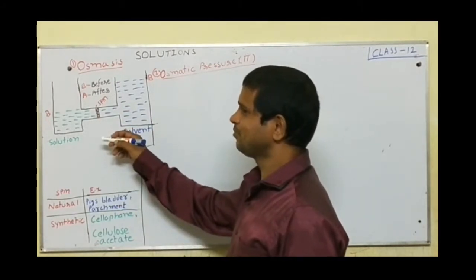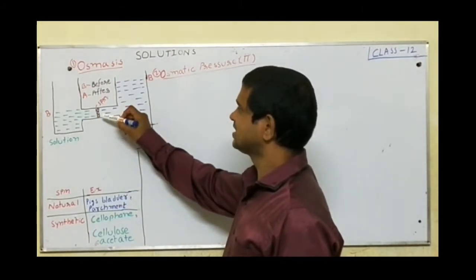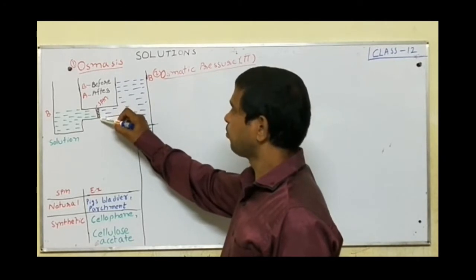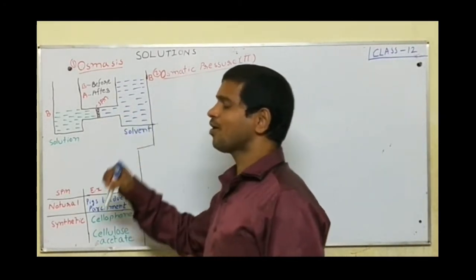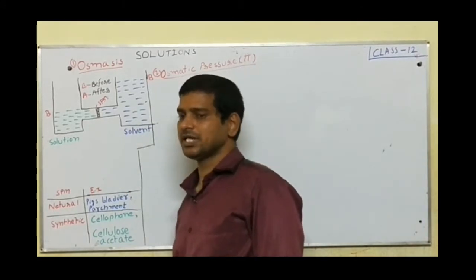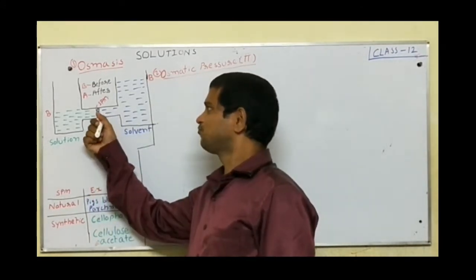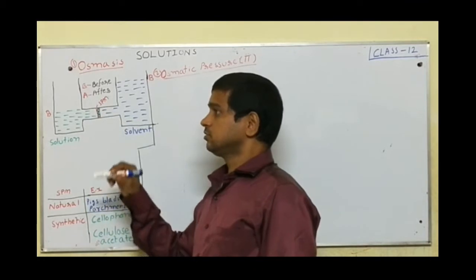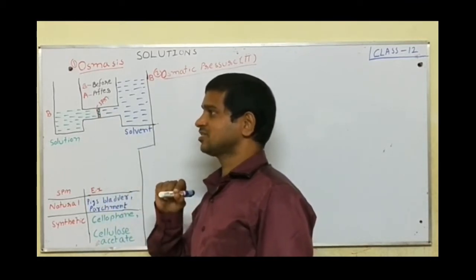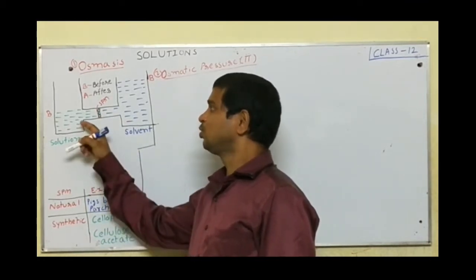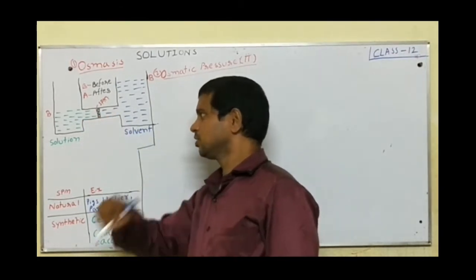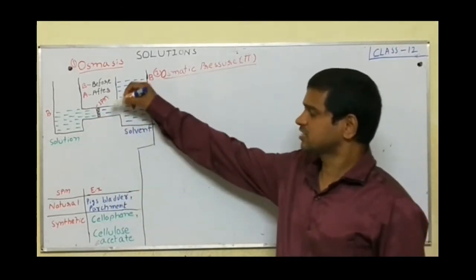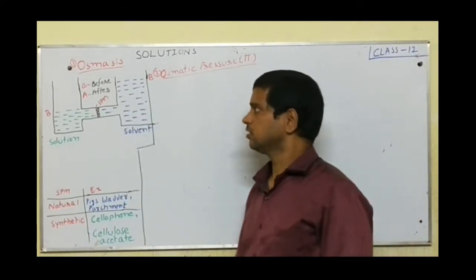A semi-permeable membrane is a membrane which consists of small pores through which only small molecules like water molecules can flow, but big molecules such as solute molecules do not pass through these holes. This is called a semi-permeable membrane.